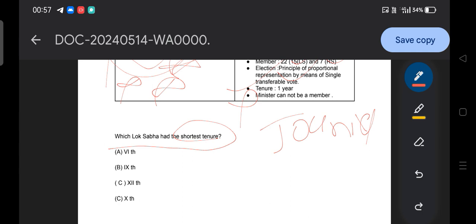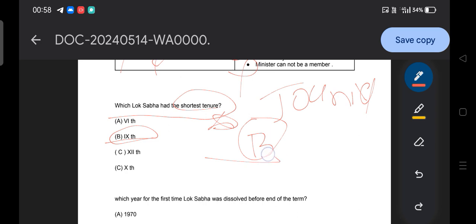Okay, so when this question came in our examination, people were like, what kind of question is this? When I noticed it for the first time, I was also surprised. So what is the answer? Don't worry, let me provide the answer. The answer of this question is option B. The ninth Lok Sabha had the shortest tenure of the Lok Sabha.